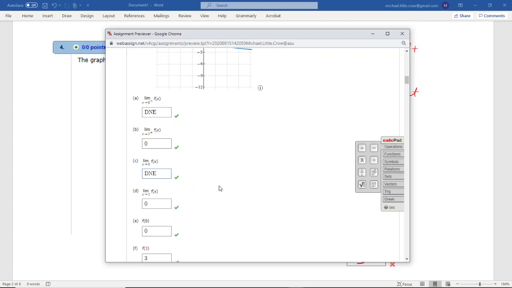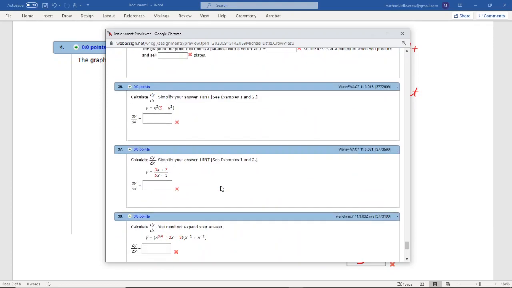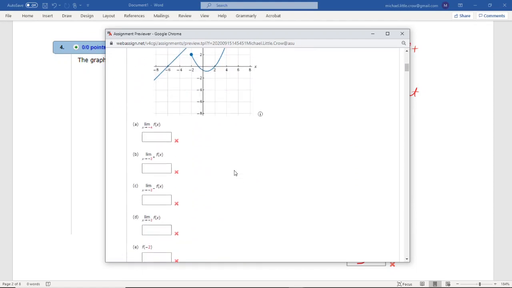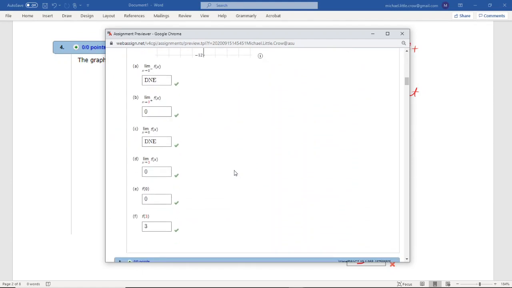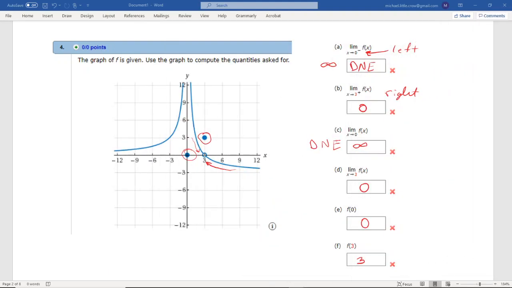Because it does diverge. Let's see if they accept it. I will accept both. It's not the machine because when things go to infinity, yeah, see, it accepts both. So you got a double chance on that one, whichever way you want to stick with. Okay, awesome. So let's keep plugging forward. So that was number 4.